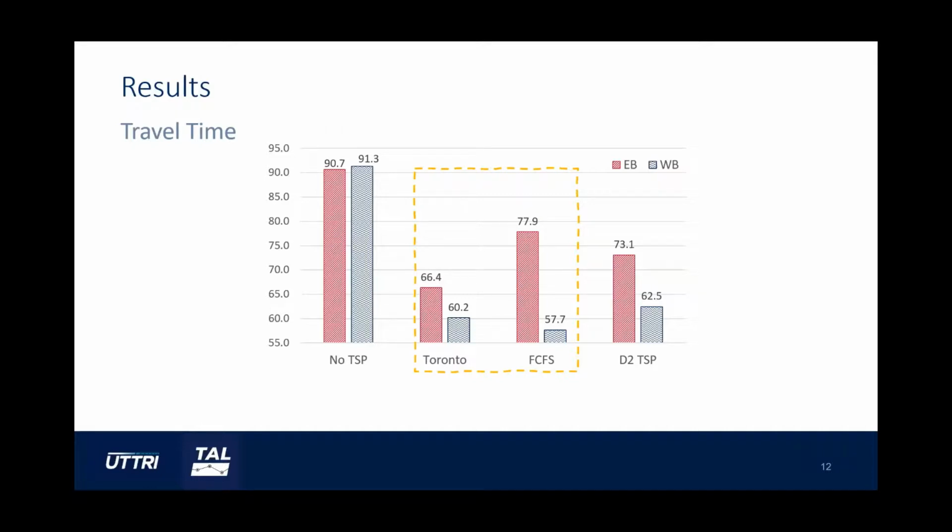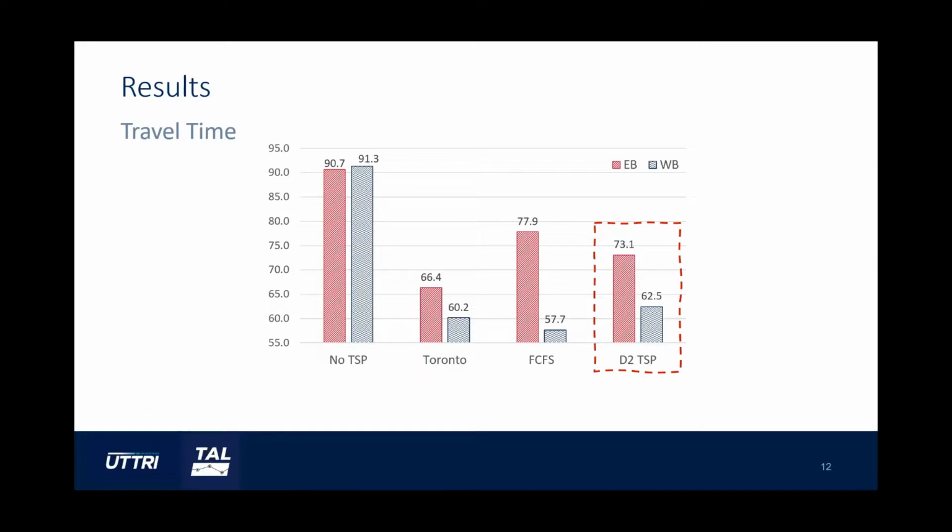The D2 TSP provides noticeable savings compared with no TSP, but not as much as Toronto TSP because Toronto TSP grants priority service to all detected buses, including early ones. While D2 TSP also has to consider headway performance, it does not always expedite buses. Therefore, it is within our expectation that D2 TSP would not have travel times as short as Toronto TSP.